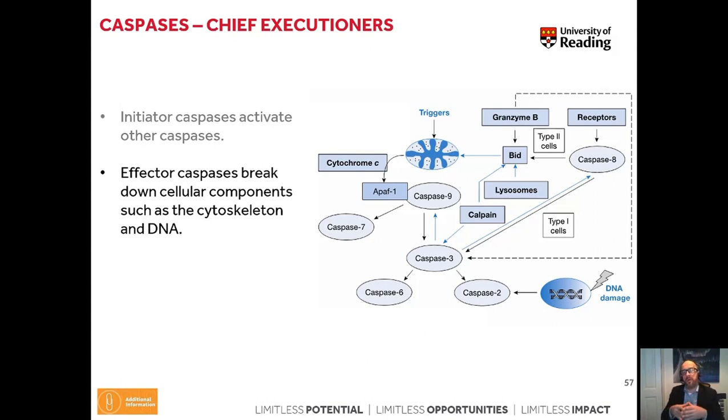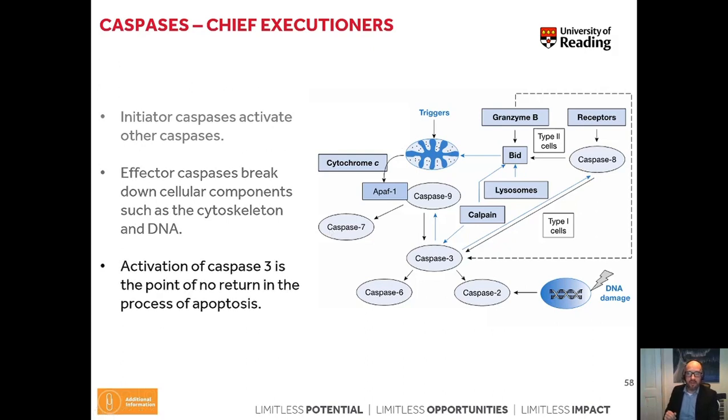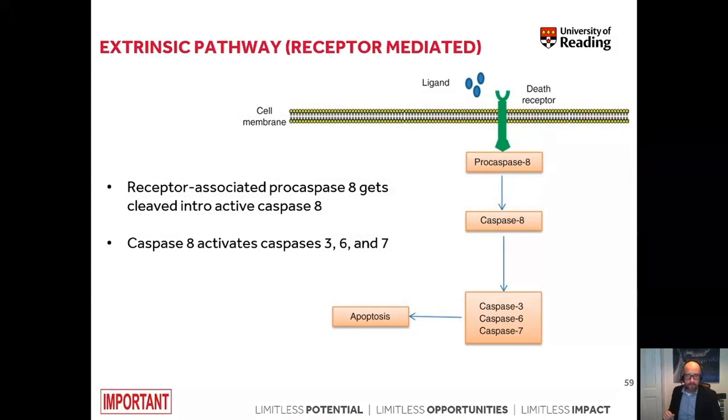Once a molecule of caspase is cleaved, this results in an active caspase which can then activate other procaspases in the cell. However, in this process, there is one point of no return within apoptosis where apoptosis can no longer be stopped, and this is usually activation of caspase 3, which is the effector caspase.